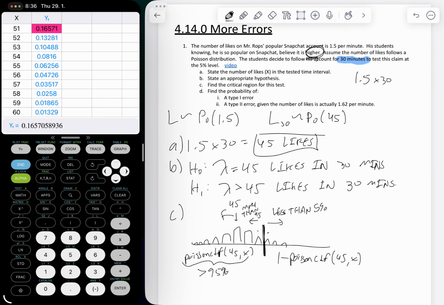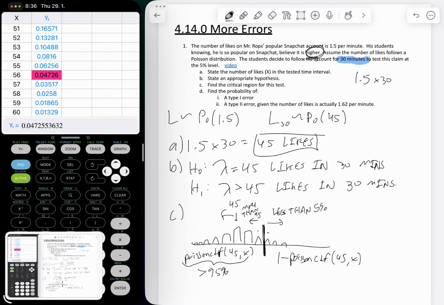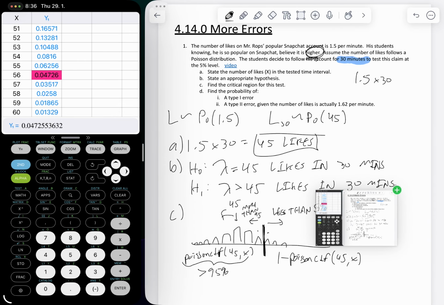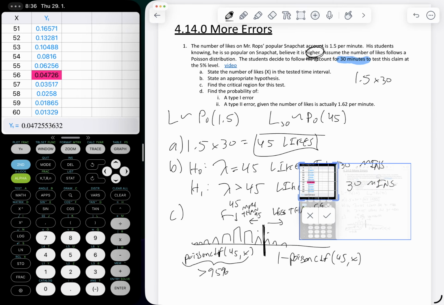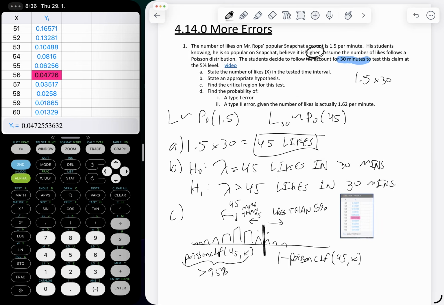Whoops, it always happens. All right, so I'm going to get a nice screenshot here with that value highlighted, so I can pull it over and put our little table right here. Crop that. So again, we have to be a little bit careful about what exactly this value means.